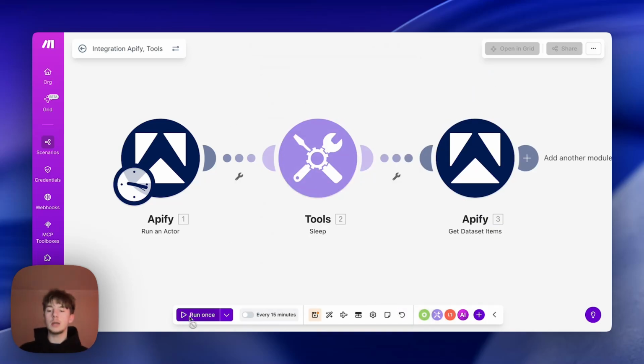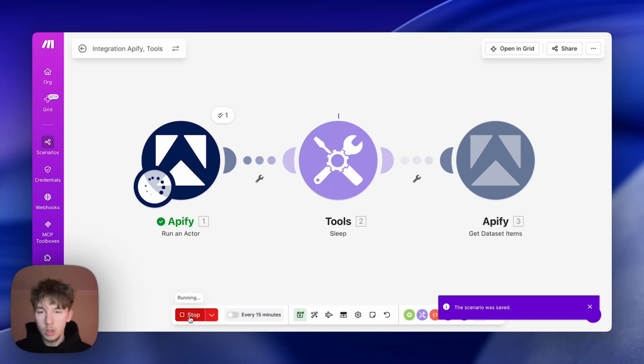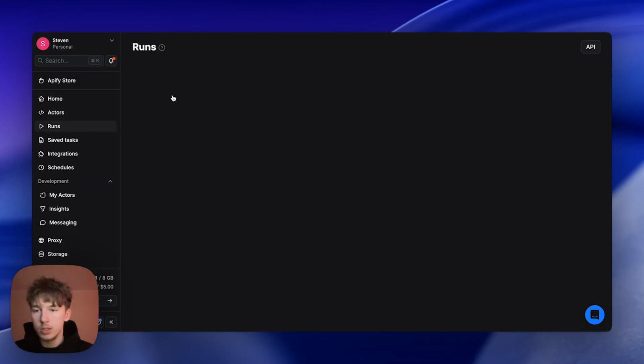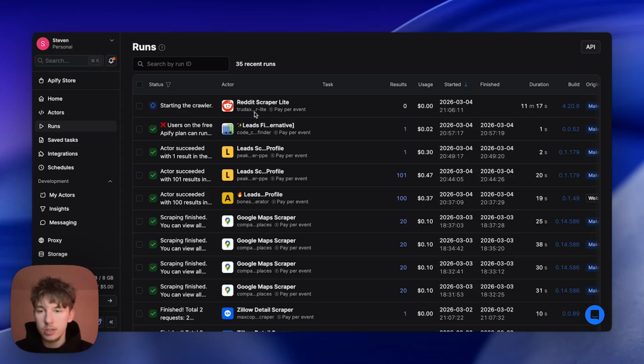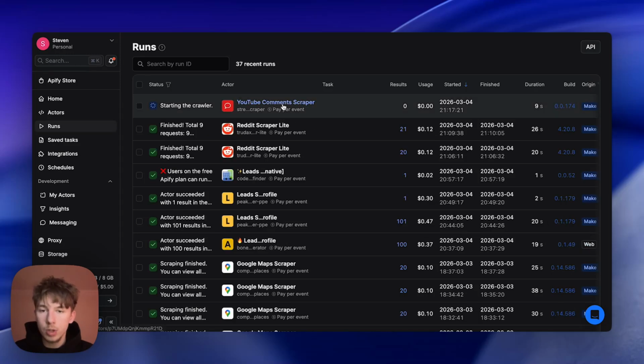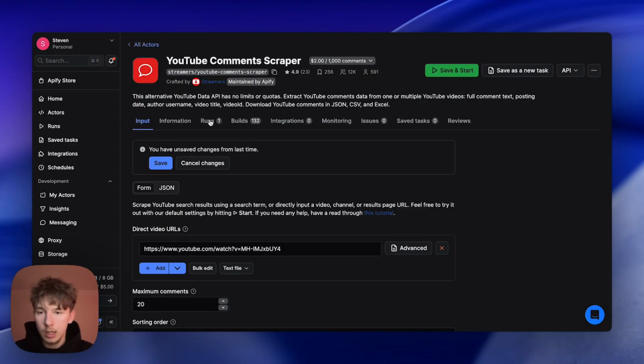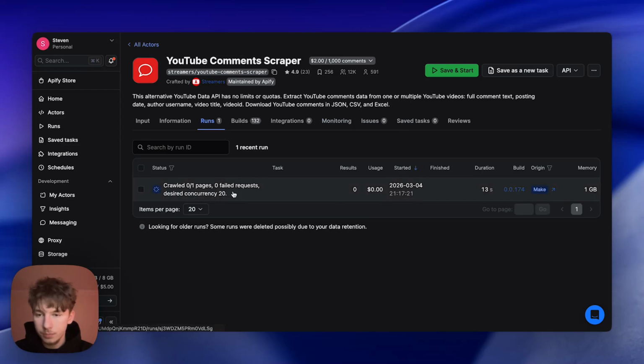I'm going to show you guys what I mean by a sleep module. So we're going to run this module, run the scenario here, and we're going to head back over into Apify, go to runs, and you guys will see it in just a moment. It'll pop up. YouTube comment scraper, amazing. And we can head over to runs in here.